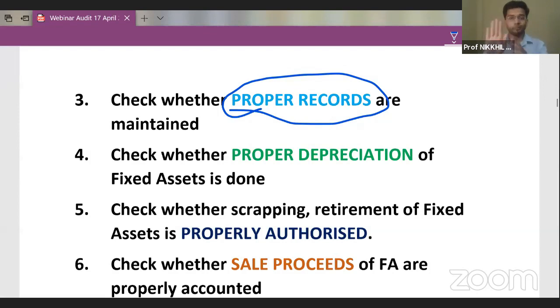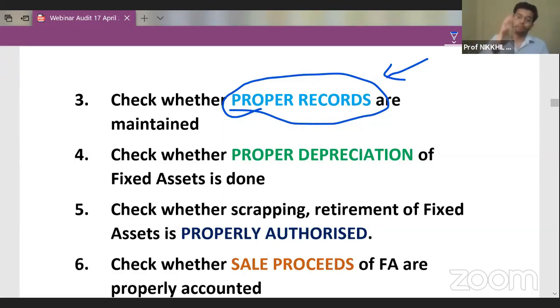The supporting documents like invoices, like bills, all those things should be there. Then cash is flown outwards, so there should be a cash credit entry in the books of account also. Then the fixed asset should appear in the fixed asset register. So that fixed asset register should be made, in which fixed assets should be displayed. So proper records are required to be maintained with respect to the fixed assets. That is also an important part. So check whether proper records are maintained or not.